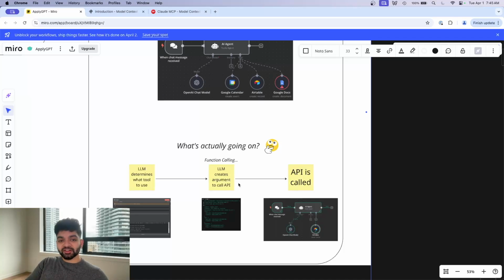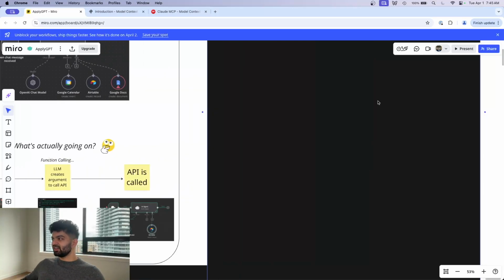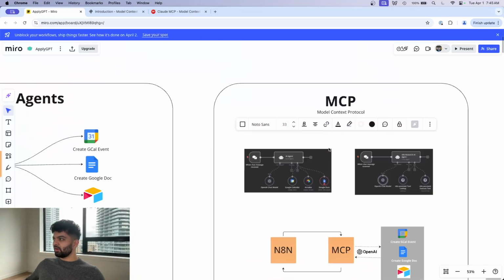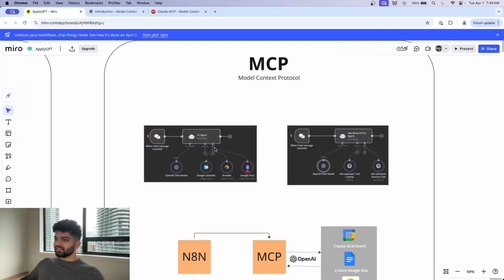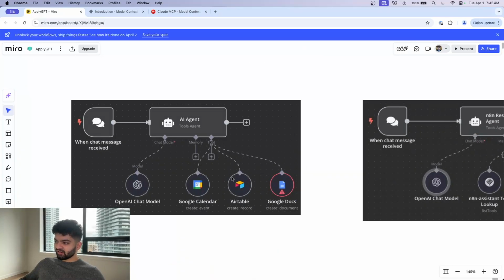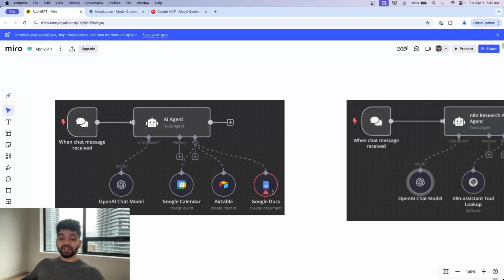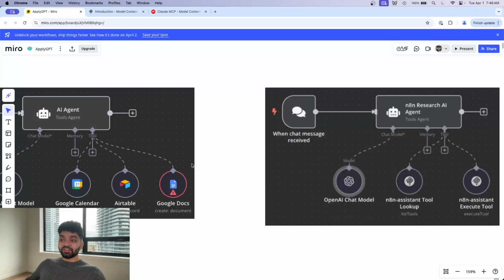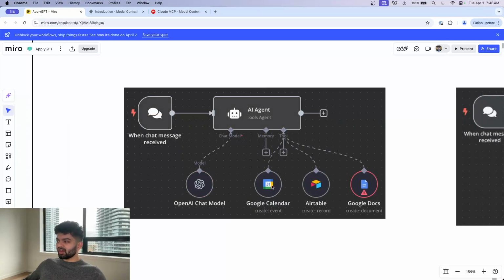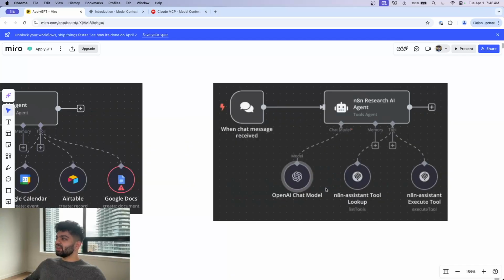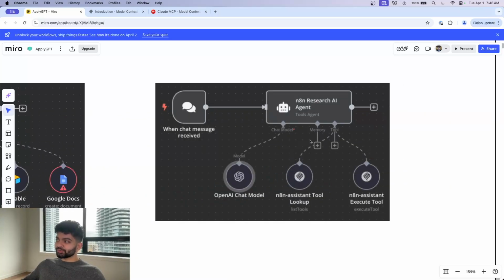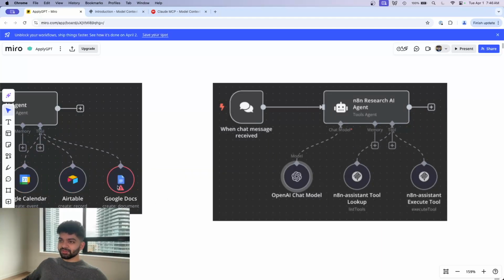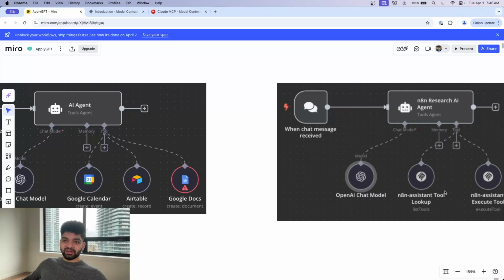Taking that very same concept here, and just hang with me for a second. If I put this down here, all MCP is, instead of saying, hey N8N, figure out how to get this AI agent to connect to this Google Calendar, Airtable, or Google Docs, we're going to let another module, an MCP module, decide how these connections are made. On the left side, the old way, we're connecting Google Calendar and these tools directly to the AI agent. In the new way, we're connecting an MCP module to the AI agent. So we're giving the responsibility of connecting these tools to this MCP module instead of N8N.